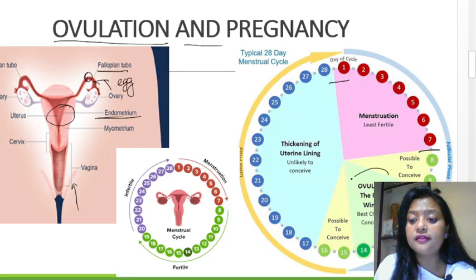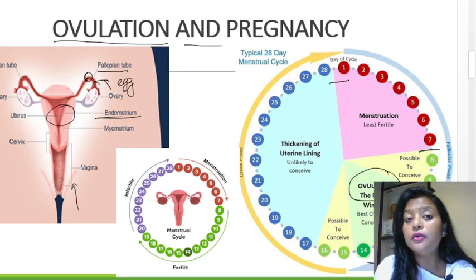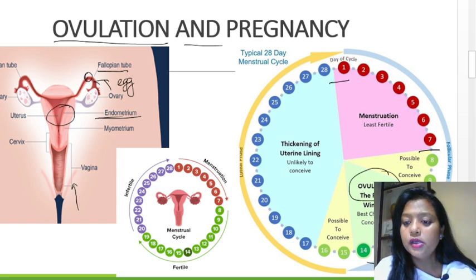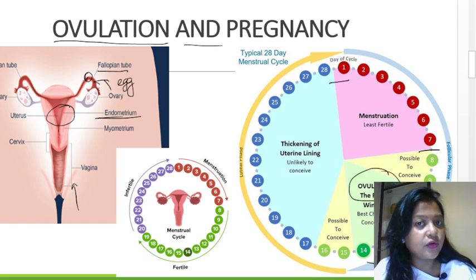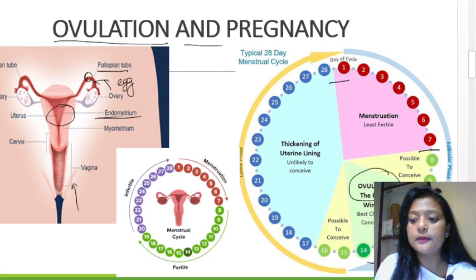Ovulation occurs basically on the 13th to 14th day. You can see out here 10, 11, 12, 13, and 14. This is the best period, the period when ovulation occurs. It is also termed the ovulation window. This is the best chance for conceiving.